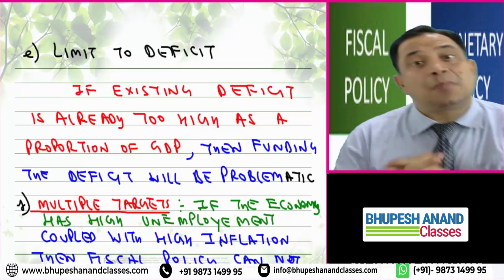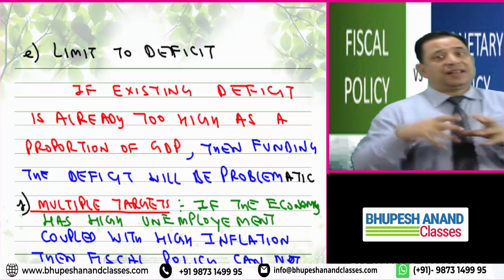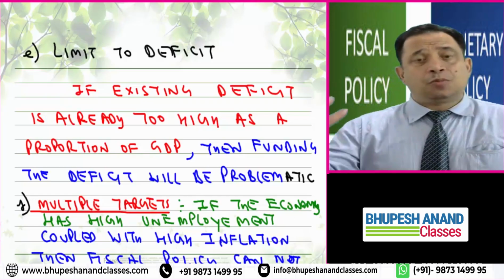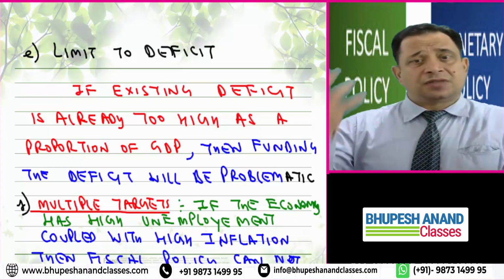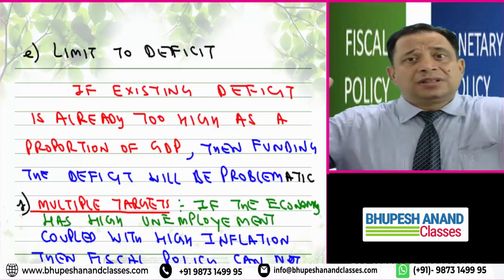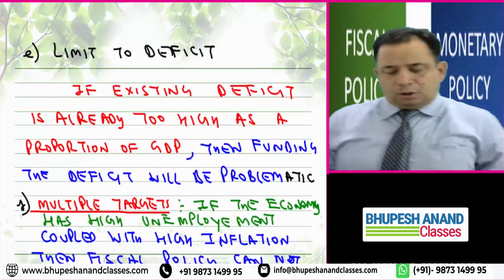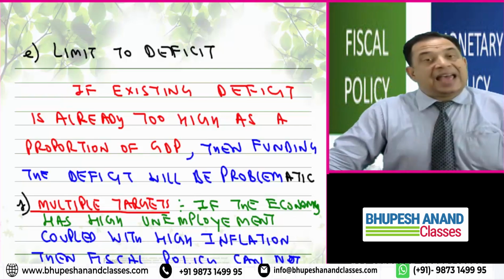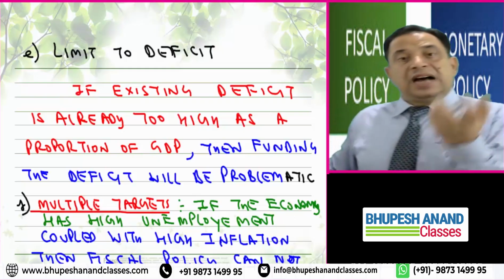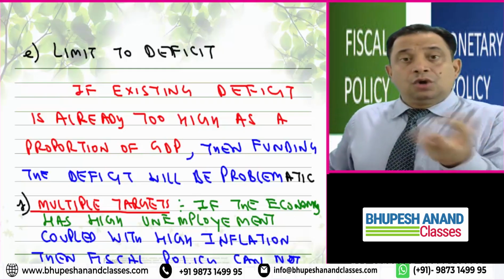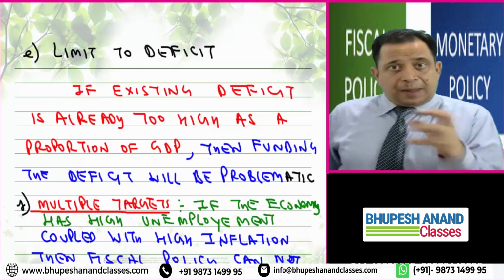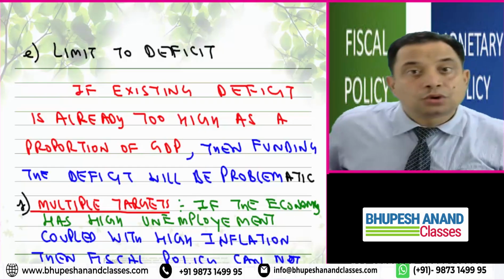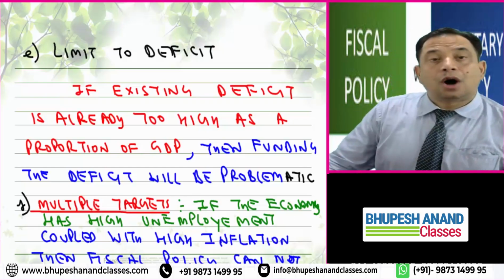And the last is multiple targets. If there is unemployment as well as inflation, how can we manage both? It is very difficult for fiscal policy to manage both targets. We have discussed that also. If the economy has high unemployment coupled with high inflation, what do we manage first? That paradigm is there. So fiscal policy cannot address both. So these are the difficulties of fiscal policy.